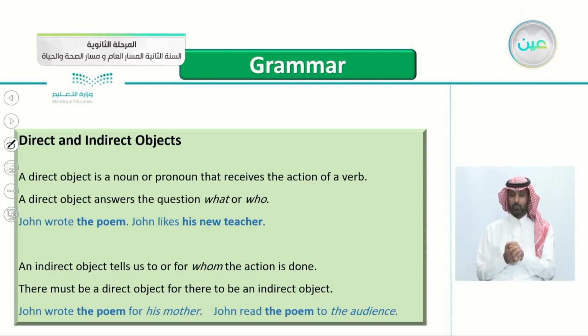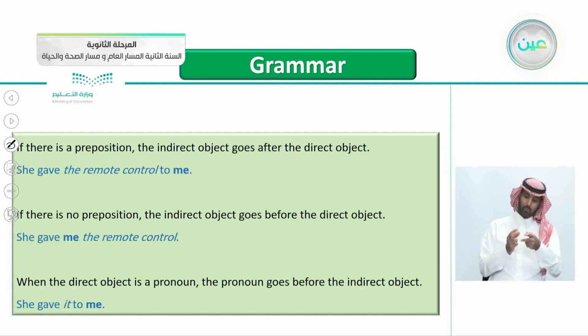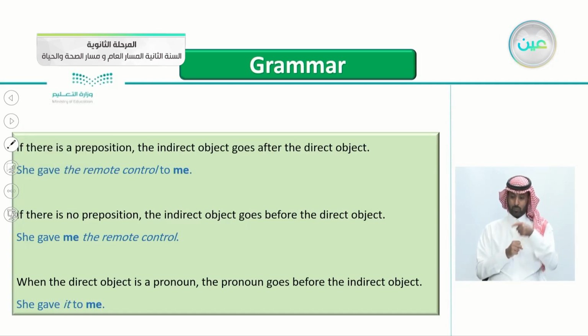John read the poem to the audience. Again, so the poem here is a direct object, to the audience. The audience here is the indirect object. So this is really simple. If there is a preposition, the indirect object goes after the direct object.